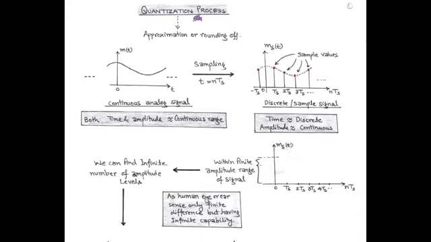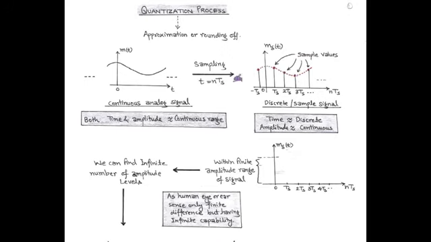Hello friends, in this session we are going to discuss quantization process. Quantization means approximation or rounding off. Before discussing quantization process, we have to know what is sampling process. In sampling process, continuous analog signal gets converted into discrete signal, and this discrete signal or sampled signal again gets converted into digital signal by means of quantization process. So, quantization process is used to convert discrete time signal into digital signals.